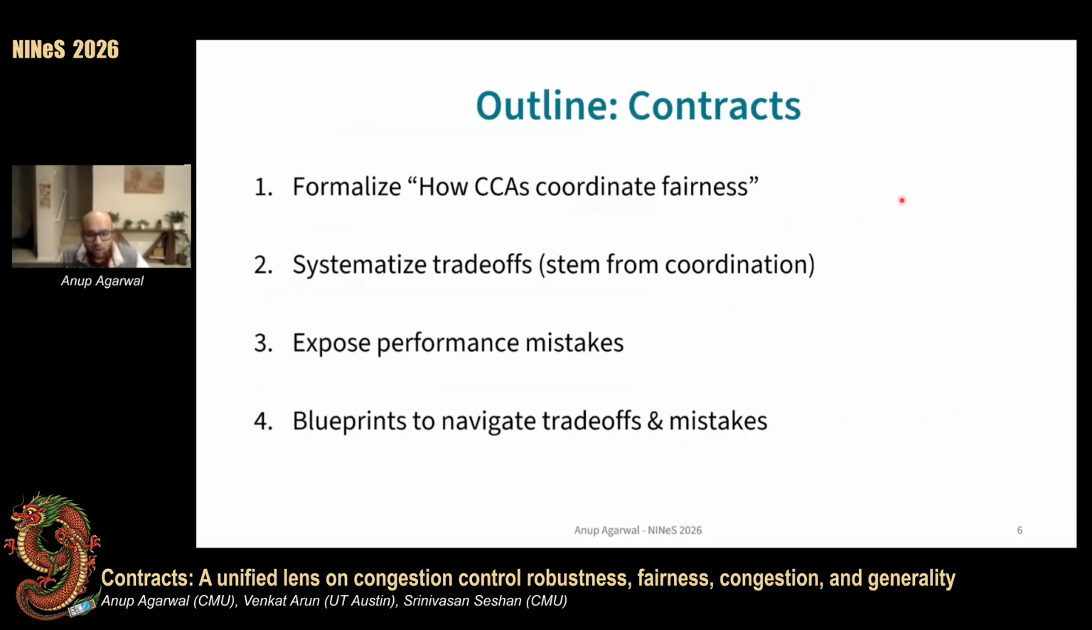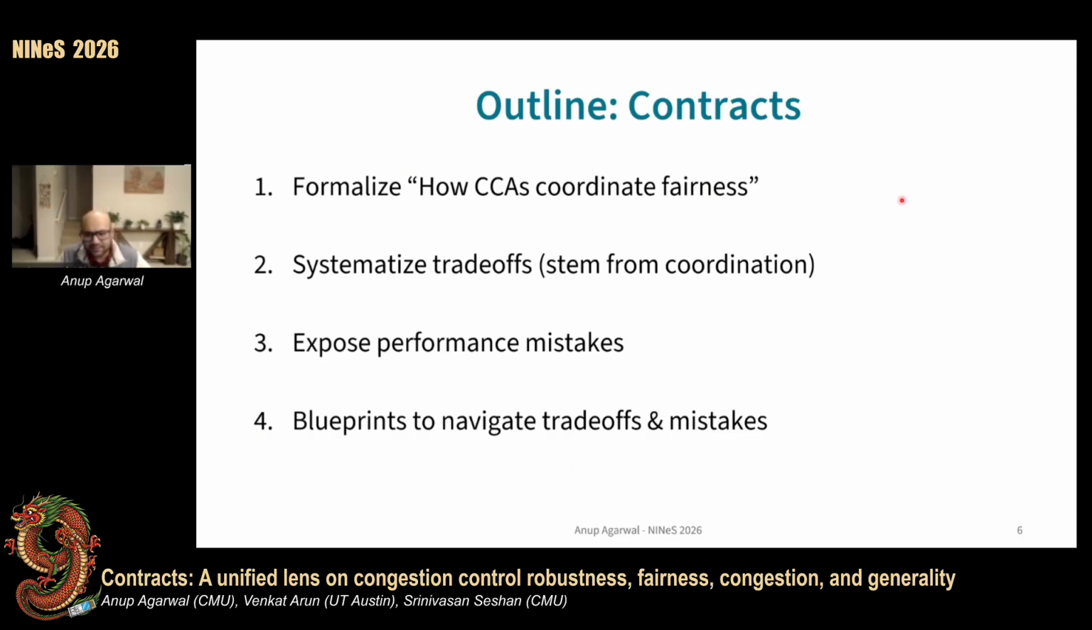Today, I'll talk about contracts, which is a simple and intuitive abstraction that helps us understand all of these issues and also predict them. We find that the bulk of these trade offs in congestion control stem from how these algorithms coordinate fairness with each other. Contracts formalize these coordination mechanisms and make these trade offs glaringly obvious. They help us expose various sources of severe performance degradation and allow us to build blueprints that CCA designers can use to better navigate the trade offs.